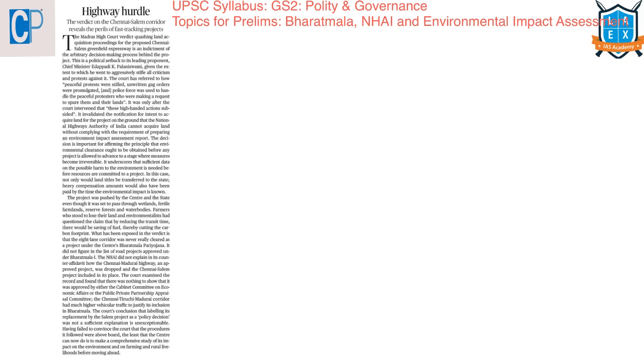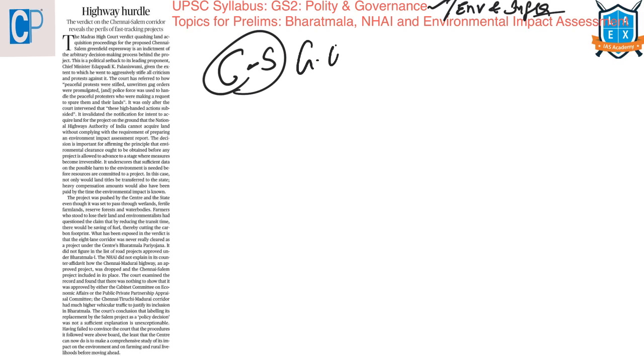The next article is Highway Hurdle. This article comes under GS paper 2 under the topic of polity and governance, and it also comes under GS paper 3 under the topic of environment as well as infrastructure. Here the Madras High Court has quashed the land acquisition proceedings. There is a project that was proposed between Chennai and Salem, a Greenfield Expressway.